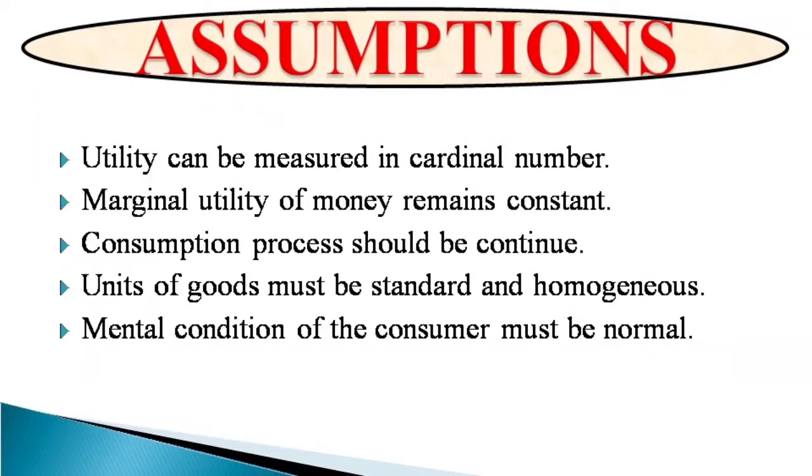Again, suppose you are given one glass of plain water and another glass of lemonade. What would happen? Obviously, you would receive more satisfaction from the second glass, which is lemonade, because both glasses are not homogeneous; the quality has changed. So when we talk about homogeneous units of goods, it means the quality and quantity of all the units of goods should remain the same.